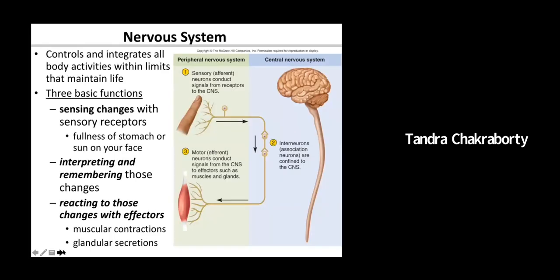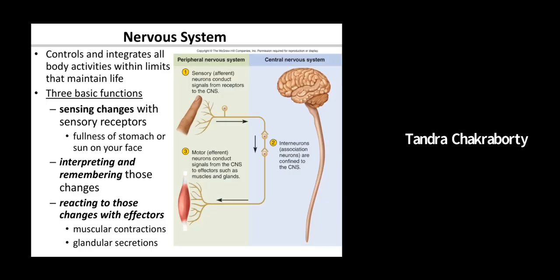So let's go over the nervous system. The nervous system is one of the main systems. There are two systems in our body, of the 11 systems, that are called regulatory systems: one is the nervous system, the other is the endocrine system. Why regulatory?